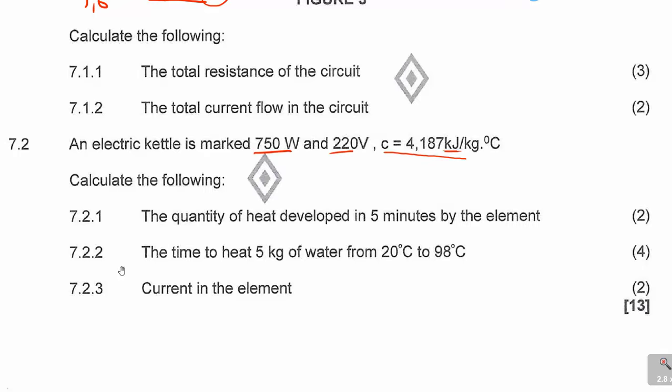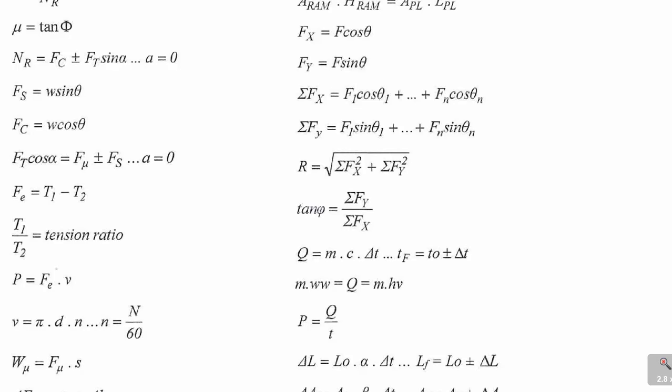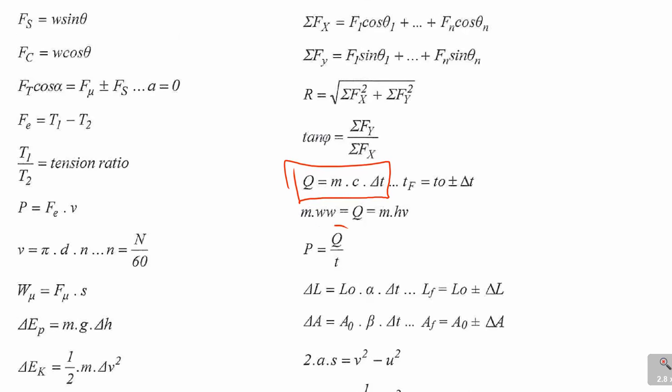Now, when it comes to the quantity of heat, they are looking for Q, and there are many different formulas for finding Q. If I quickly go to the formula sheet, you will see different formulas for Q. For example, Q is equal to M times C times change in T. That is one formula for Q. Another is P is Q over T, P being the power, Q being the heat energy released, and T being the time taken.